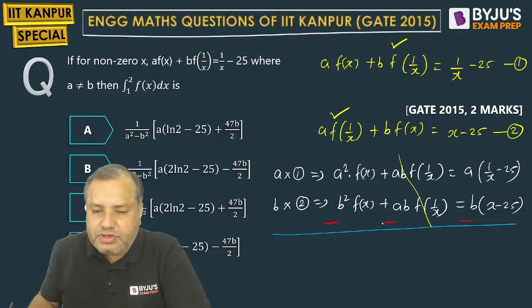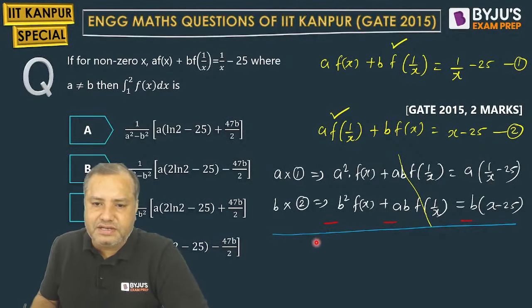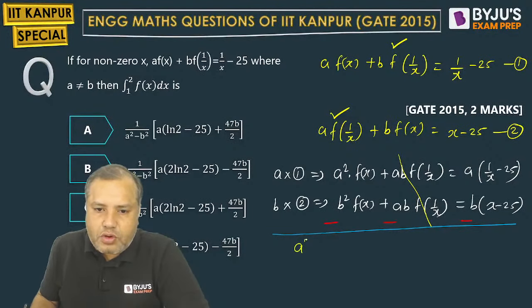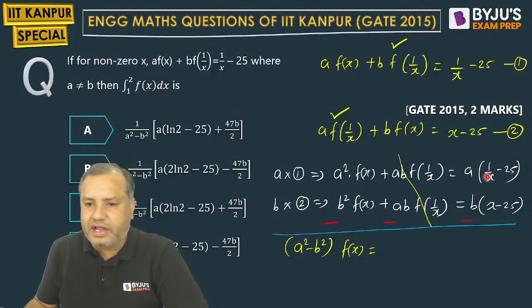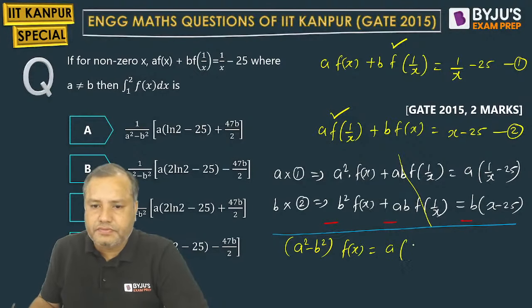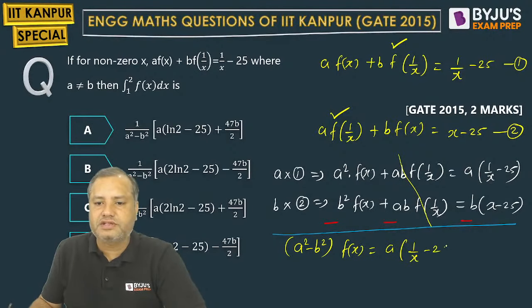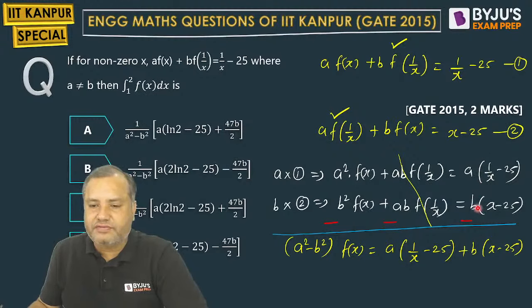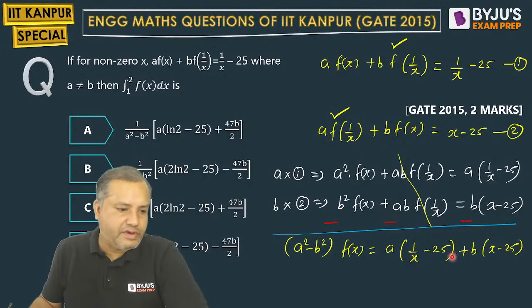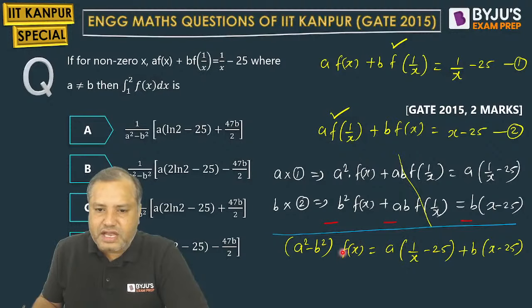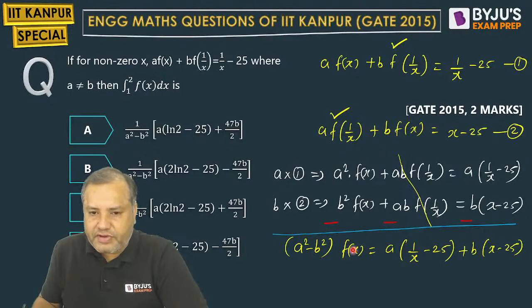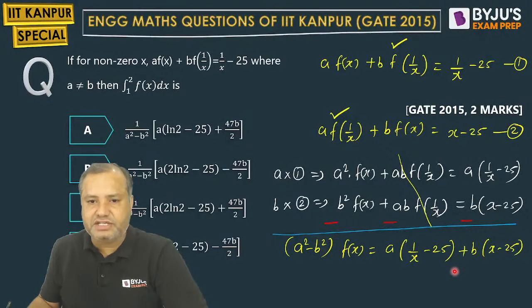So we can say that these two terms are identical with opposite signs. They will cancel. F of x is common, so coefficient will be a square minus b square. And of course, on the right hand side, what we are getting, a times 1 by x minus 25, b times x minus 25. Is that very clear? A times 1 by x minus 25, b times x minus 25. Okay. So students, f of x can be worked out from this equation. We obtain f of x as this right hand side divided by a square minus b square.